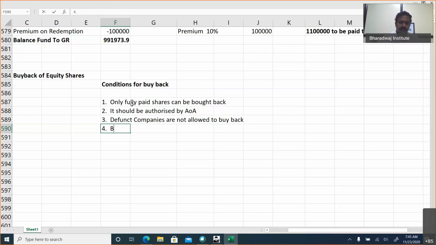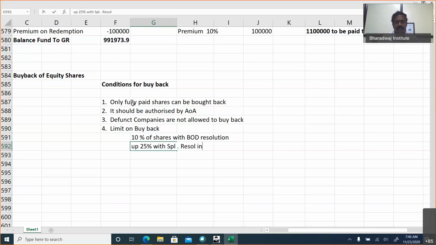Then, maximum limit on buyback. 10% of shares with board of directors resolution. If you want to buy more, you can buy up to 25% with a special resolution in the shareholders meeting.